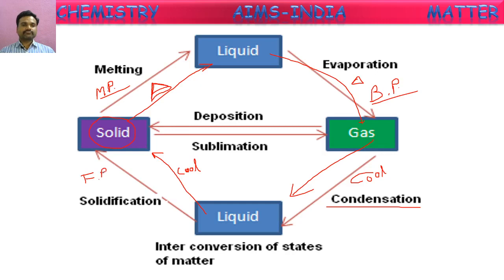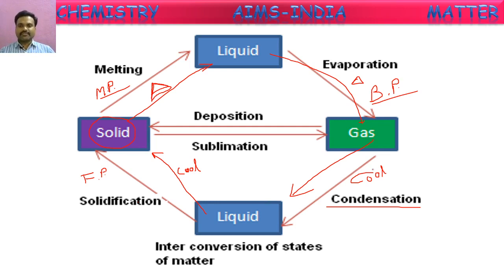For example, water starts converting into solid form at 0 degrees Celsius. So 0 degrees Celsius is called its freezing point. The freezing point of water is 0 degrees Celsius. The melting point of ice is also 0 degrees Celsius. In reverse, if you say ice, it is the melting point because ice melts to form water at 0 degrees Celsius. If in the reverse way you cool water to 0 degrees Celsius, it starts converting into solid form. That is called freezing point. So water freezes at 0 degrees. So the freezing point is 0.